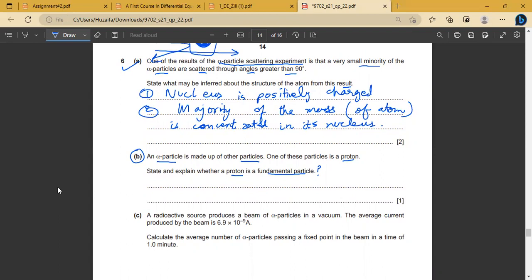So the proton, if you remember the quark model of the proton, what was the quark model of the proton? We had two up quarks and one down quark. Remember that? So the proton itself is made up of three quarks. So will it be a fundamental particle or a composite particle?